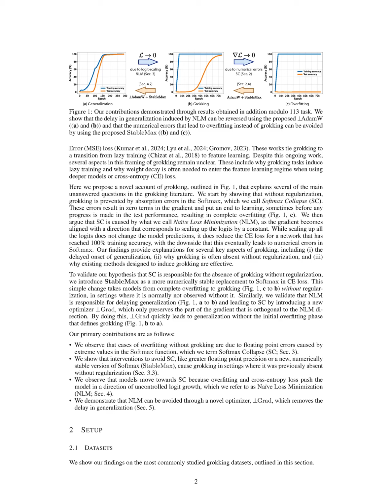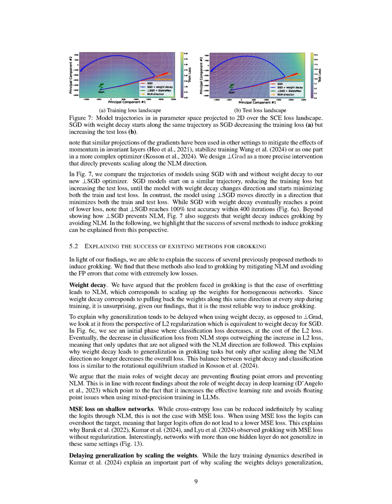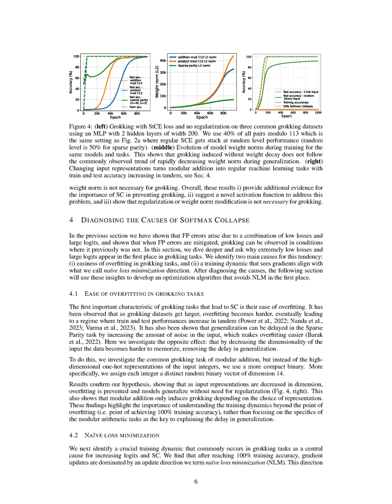This targeted approach allows models to achieve generalization without the initial overfitting phase, typically seen with traditional methods. Experimental results indicate that models using one-number-one-grad reach 100% test accuracy more rapidly and consistently than those employing standard optimizers with weight decay, which often require a longer trajectory to minimize both training and test loss. Overall, 1 grad facilitates a more direct path to generalization in grokking tasks, demonstrating its effectiveness in overcoming the limitations of conventional optimization strategies.